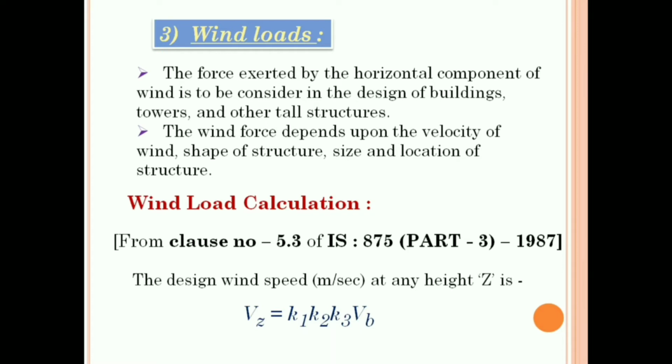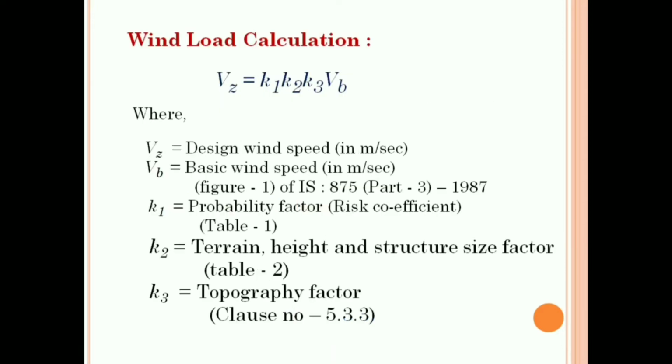From clause number 5.3 of IS 875 Part 3 1987, we can get the wind load calculation. The design wind speed Vz is equal to K1 into K2 into K3 into Vb, where Vz is the design wind speed in meter per second.